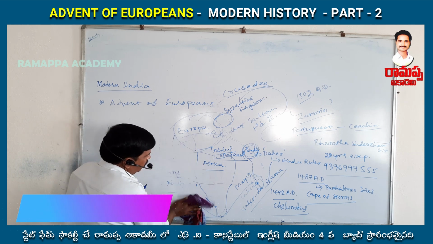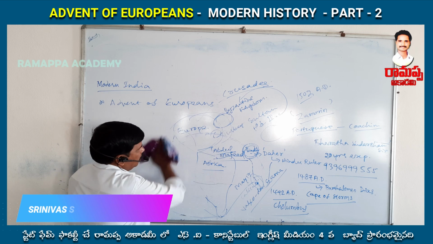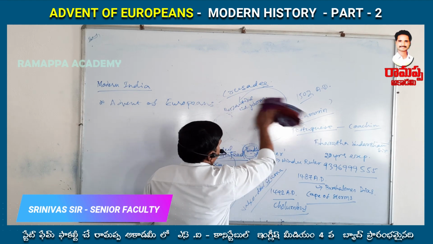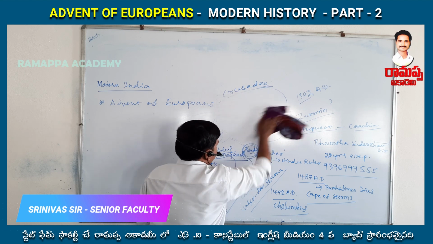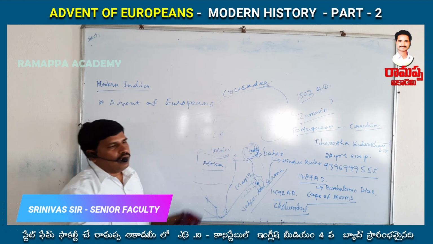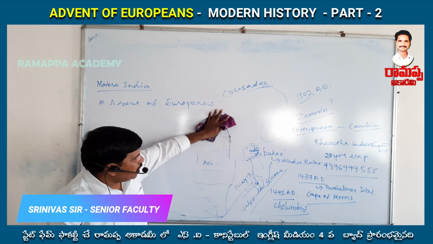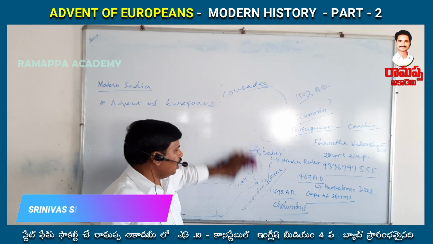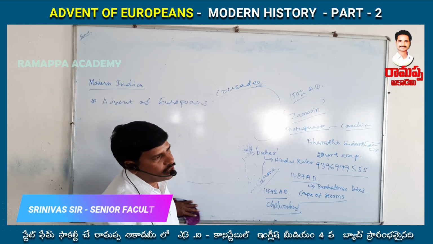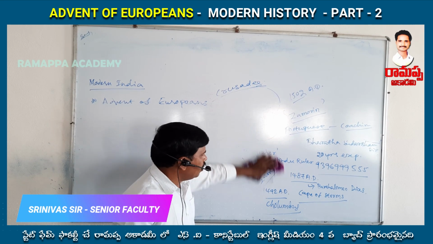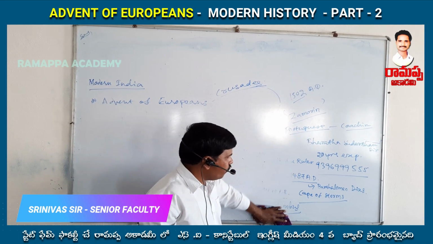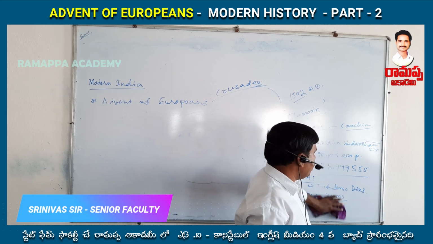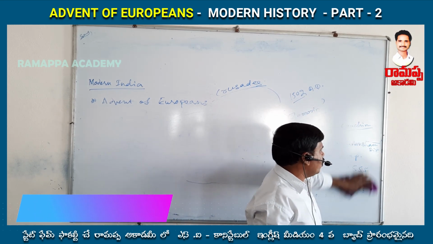After the Portuguese reached India at almost the start of the 15th century, only in the 16th century did the remaining European countries come to India. The Dutch came to India in which year? 1602, they started the Dutch East India Company, and finally they reached India in 1605.